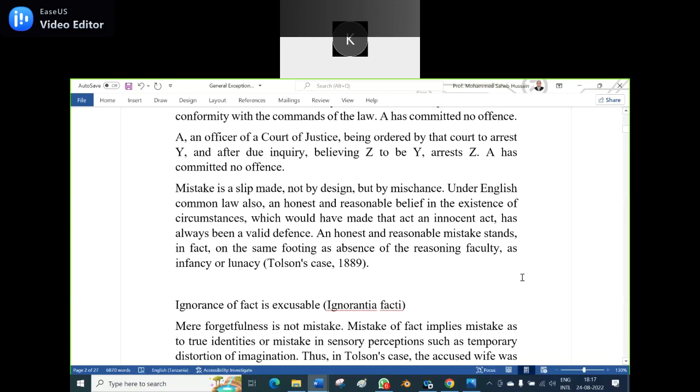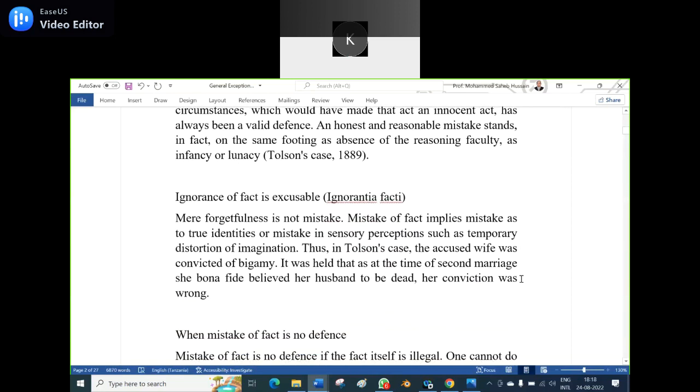Under English common law also, an honest and reasonable belief in the existence of circumstances which would have made that act an innocent act has always been a valid defense. That is in the law of torts or common law also, that is a defense. An honest and reasonable mistake stands, in fact, on the same footing as the absence of the reasoning faculty in infancy or lunacy. That is Tolson's case. You have explained at some point of time in our coaching also.